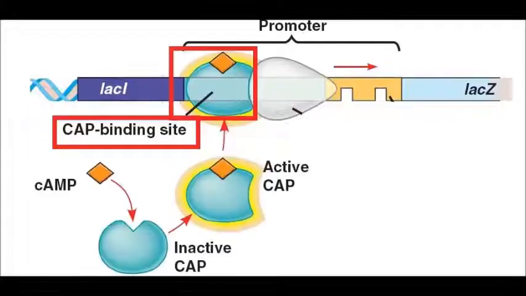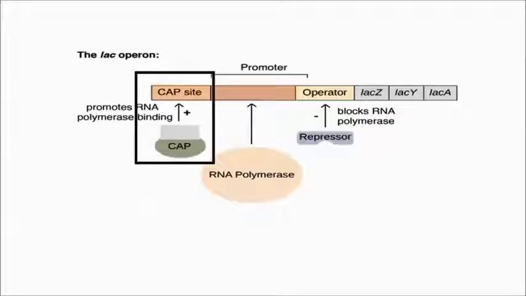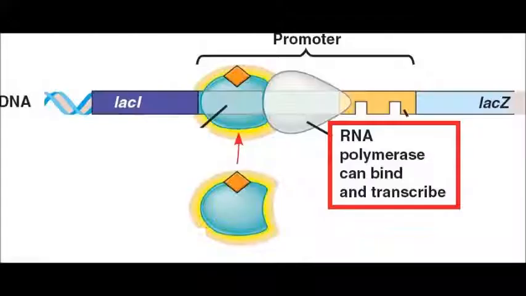The second one is CAP binding site. Now, CAP binding site is a positive regulatory site for catabolite activator protein, and presence of catabolite activator protein at its regulatory site is required for the stable binding of RNA polymerase to the promoter.